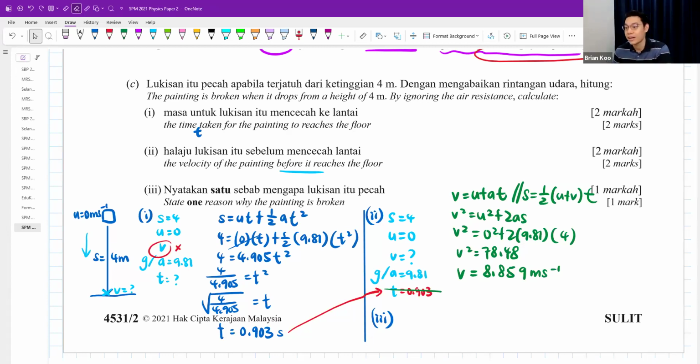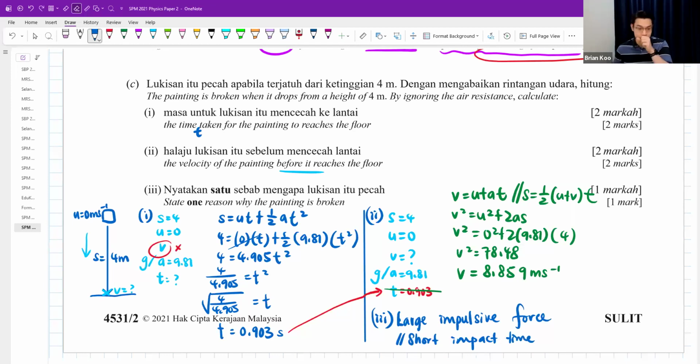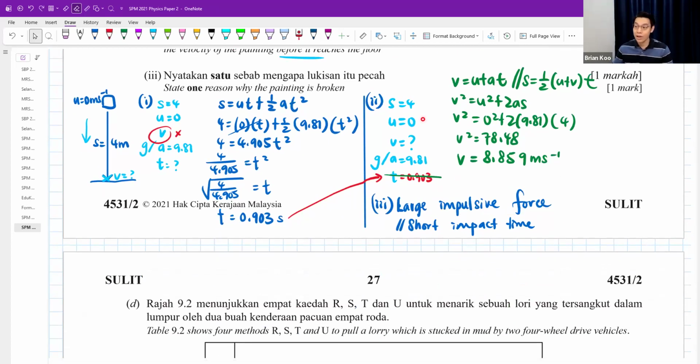One reason only, either you say because there is a large impulsive force, or because there is a short impact time. Or you can explain the meaning of impulsive force also, because there is a high rate of change of momentum. Impulsive force is rate of change of momentum. You can say a high rate of change of momentum, high impulsive force, large impulsive force, big impulsive force.